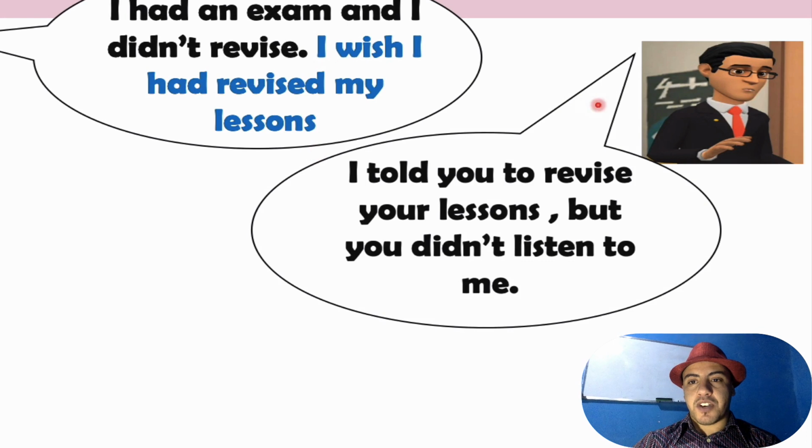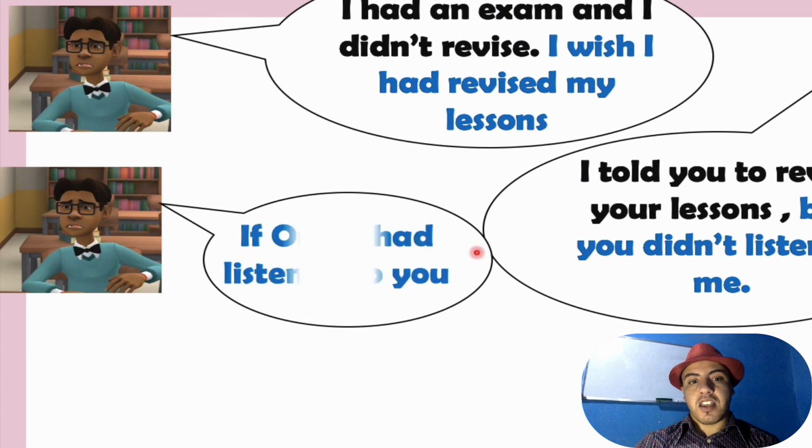And when he talked to his friend, his friend said, I told you to revise your lessons, but you didn't listen to me. So did Ibrahim listen to his friend? No, he didn't listen to his friend. Then Ibrahim said, if only I had listened to you, or I wish I had listened to you.